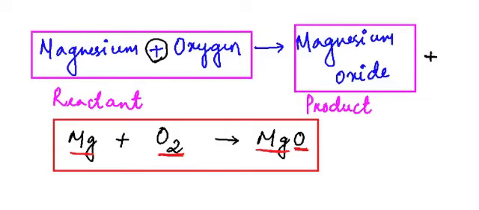So if we have two atoms of oxygen on the reactant side, then we must have two atoms of oxygen on the product side as well. So to have both the sides equal in number of atoms, we need to balance the chemical equation.